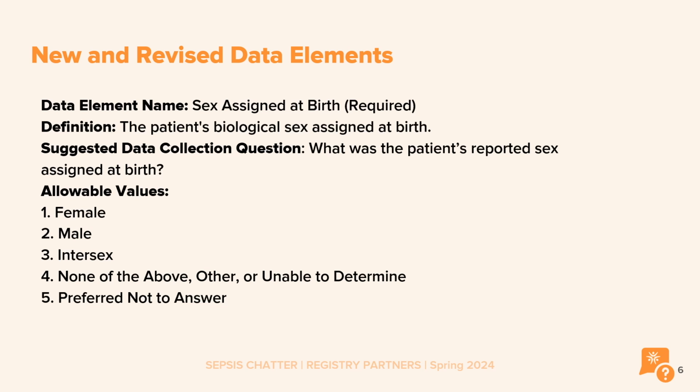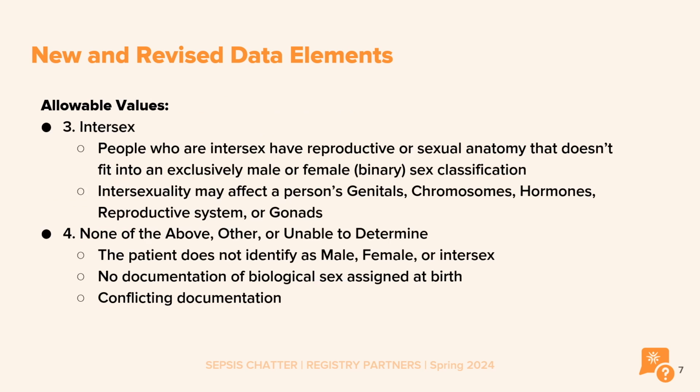The allowable values for female, male, and preferred not to answer are self-explanatory. However, how do we answer intersex and none of the above, other, or unable to determine? Allowable value 3 is intersex. People who are intersex have reproductive or sexual anatomy that doesn't fit into an exclusively male or female sex classification. Intersexuality may affect a person's genitals, chromosomes, hormones, reproductive system, or gonads. Approximately 2% of the world population have intersex traits.